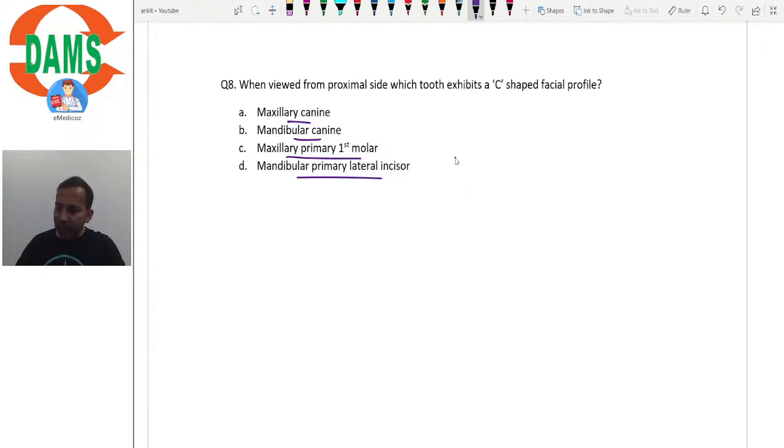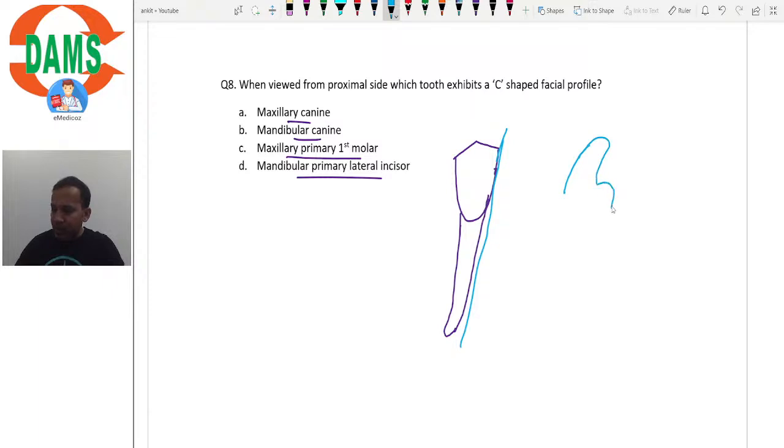In the case of the mandibular canine, when you look at it from the facial surface, you will notice that its mesial outline is straight, and when you look at it from the proximal surface, you will notice that its facial outline is almost C-shaped, right?